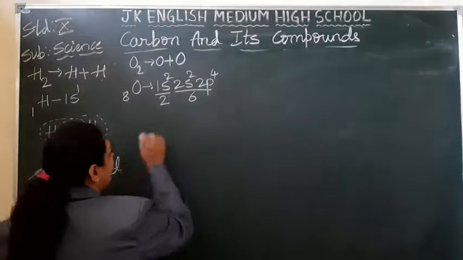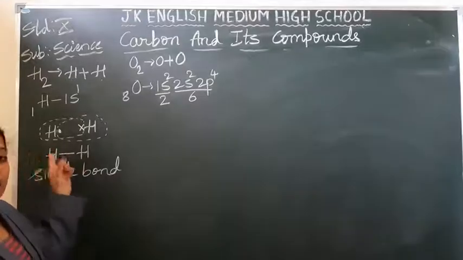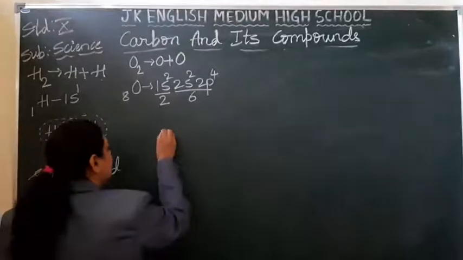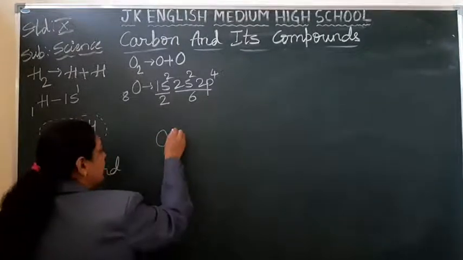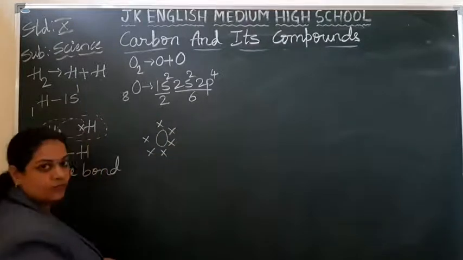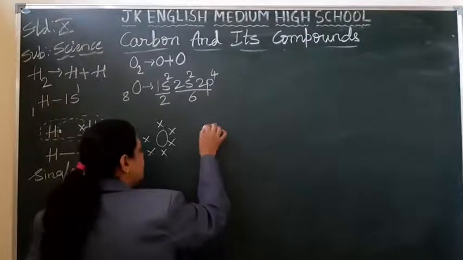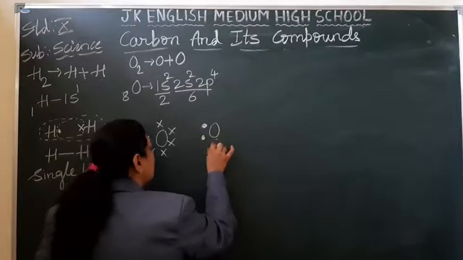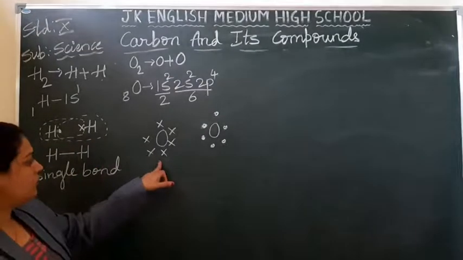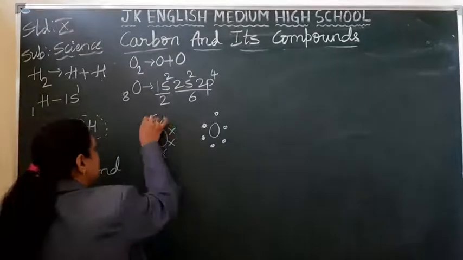Right? Let me show with the electron dot structure. The way you are writing these, students, this is called the electron dot structure or Lewis dot structure. Okay, let me draw the first oxygen with the 6 electrons: 1, 2, 3, 4, 5, 6. Here let me draw another oxygen atom again with the 6, and show this with the dots: 1, 2, 3, 4, 5, 6. So how many are required for this oxygen? Another 2. For this also another 2. Right? So they will share among themselves.